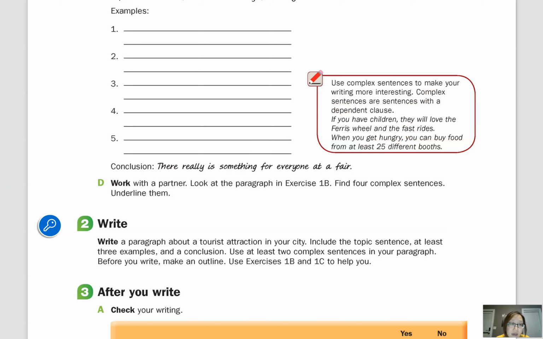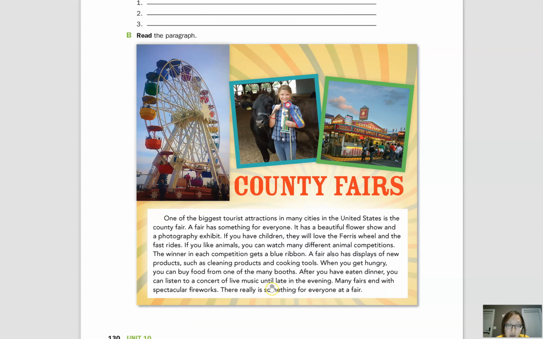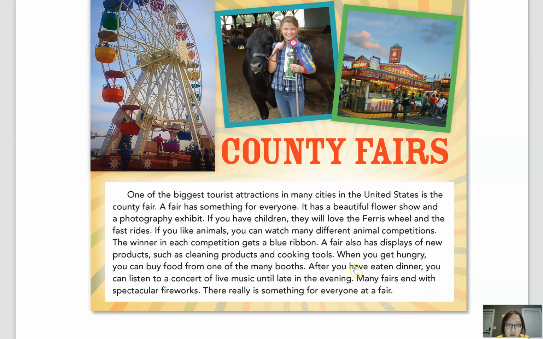So going back to the article, you can see a lot of complex sentences. If you like animals, you can watch many different animal competitions. We already saw this one from the example. If you have children, and so on. Okay, let's see what else. When you get hungry, you can buy food, and this is also from the example. Even here, after you have eaten dinner, you can listen to a concert of live music.